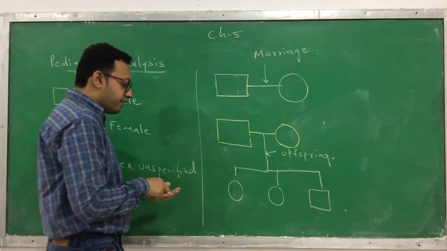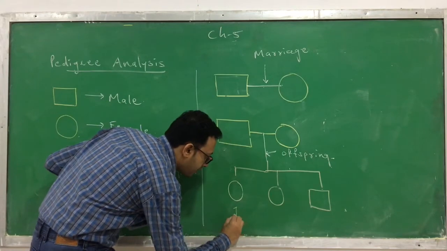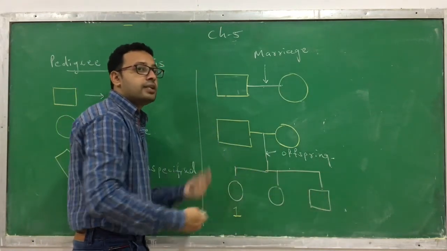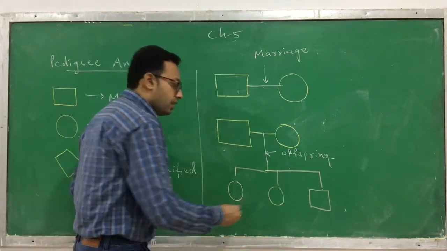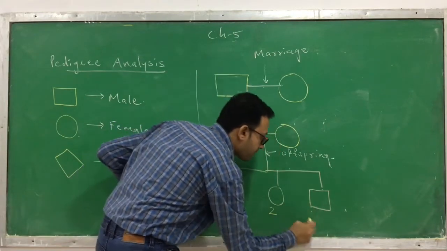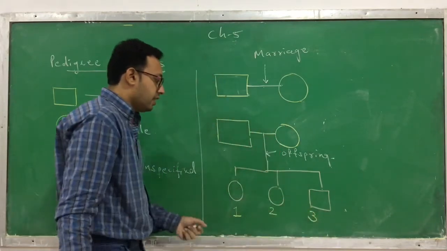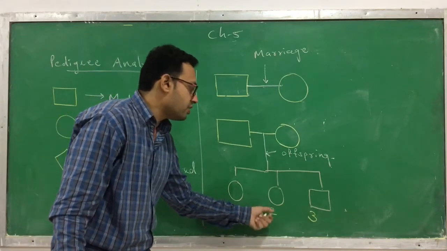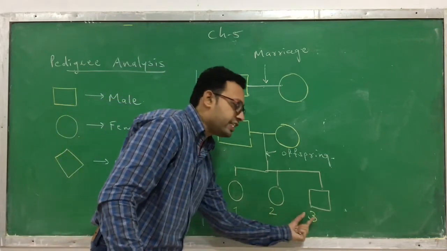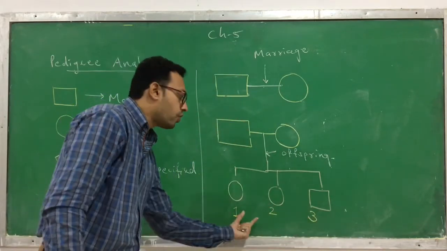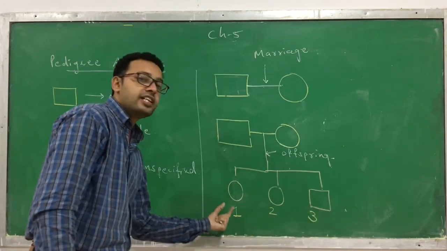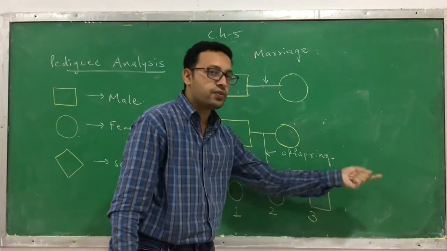Here the first child that is produced is given the number 1. The sequence is according to birth. This is the first daughter, this is the second daughter, and this is the first son, the third child. The first child is a daughter, the second child is a daughter, the third child is a son. This is the order in which the birth occurs. Who came first, whose birth happened first, second, third. So they are denoted by numbers 1, 2, 3, 4 and so on.